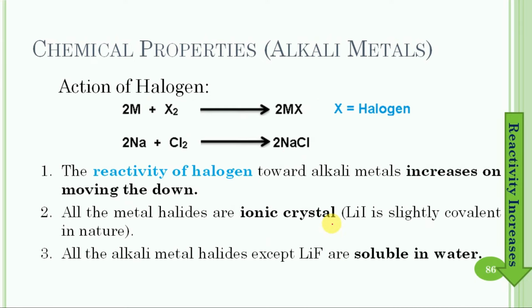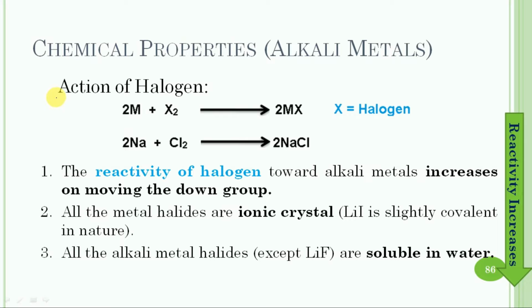Reaction with halogens. The alkali metals readily combine with halogens to form ionic metal halides. For example, sodium metal reacts with chlorine and 2 moles of sodium chloride get formed.